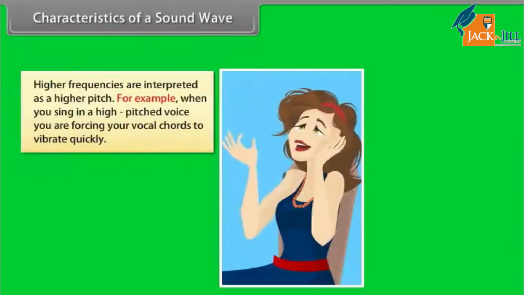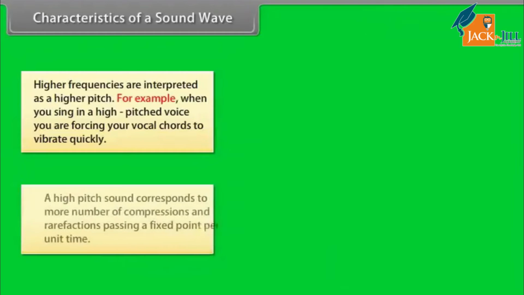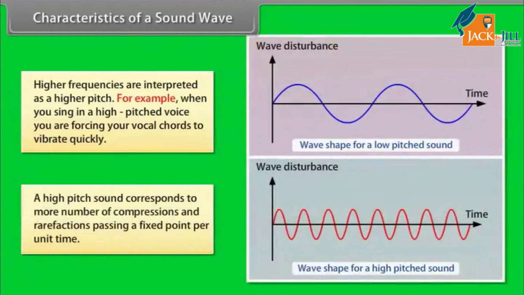Higher frequencies are interpreted as a higher pitch. For example, when you sing in a high-pitched voice, you are forcing your vocal cords to vibrate quickly. Thus, a high-pitched sound corresponds to more number of compressions and rarefactions passing a fixed point per unit time.